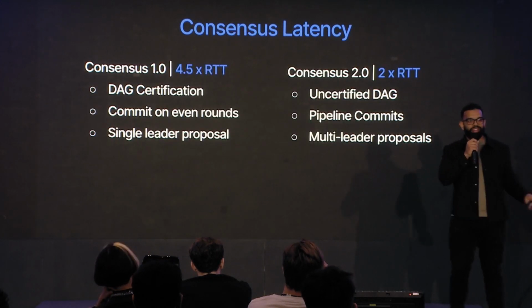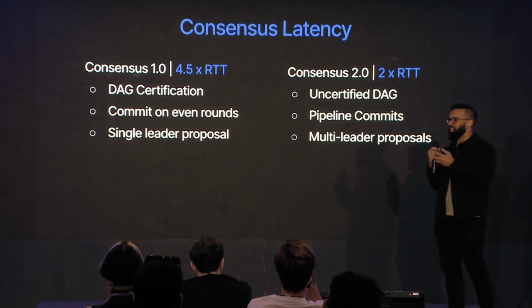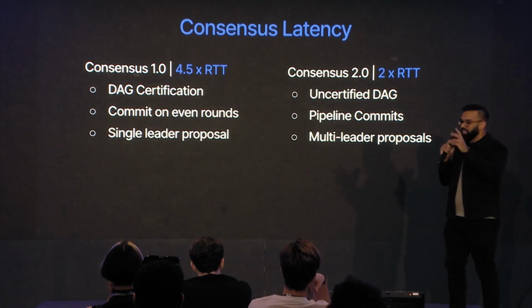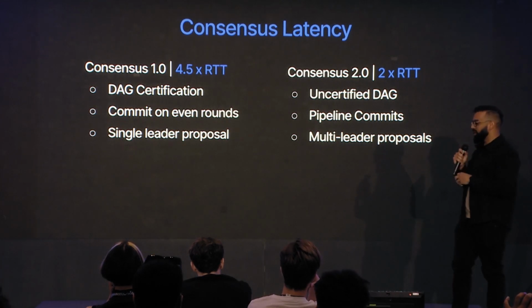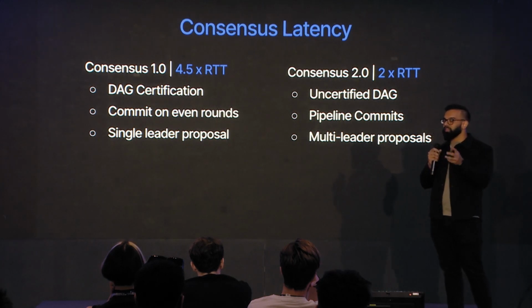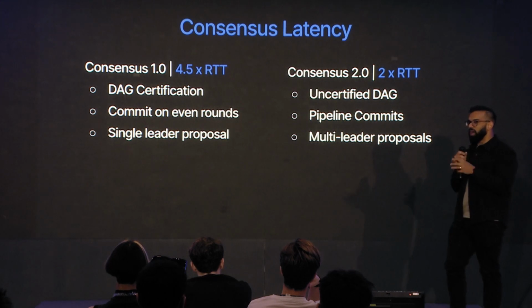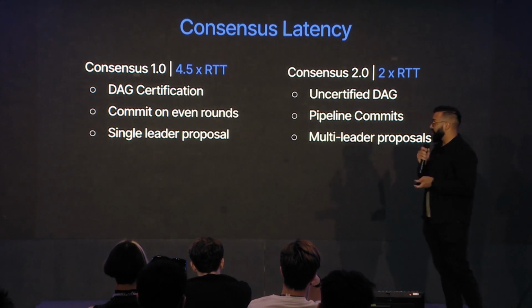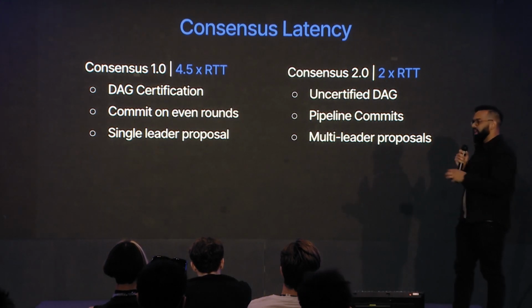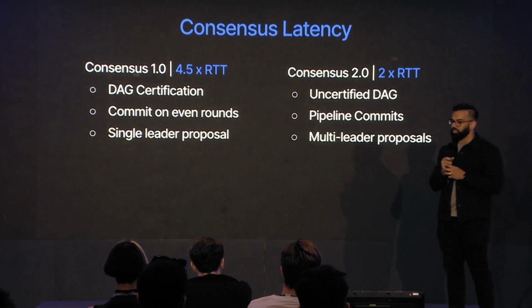So, okay, cool. So you made it through. So what does this really mean? What does this mean in terms of latency and for builders that are building on top of this? For Consensus 1.0, which is Narwhal and Bullshark, we estimate the happy path is 2 RTTs, but due to misleaders or not enough support, about 4.5 RTTs on average for latency. And so the drop in theory for Consensus 2.0 under the same conditions is about 2 RTTs.